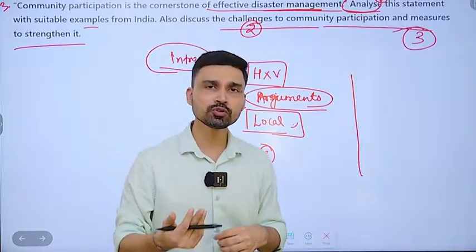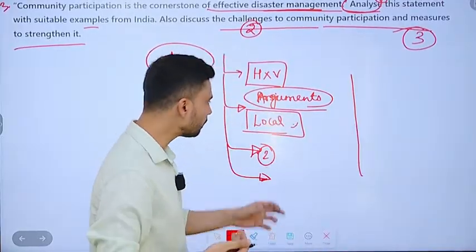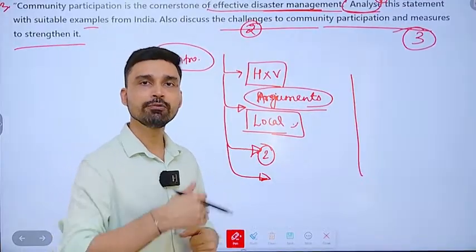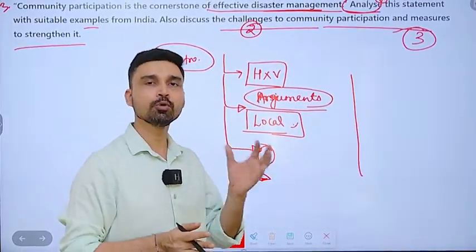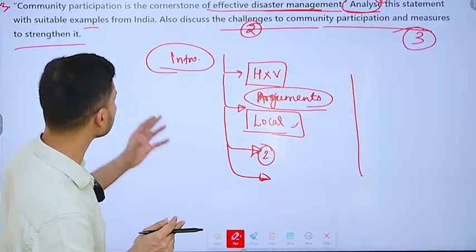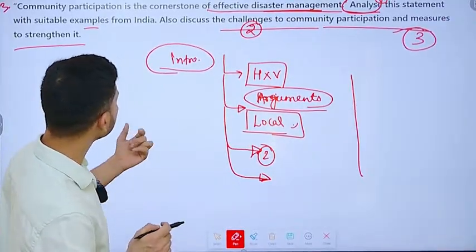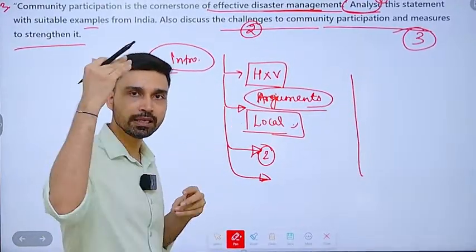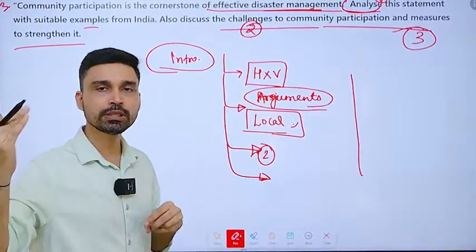Right, apart from that you also have, for example, Apada Mitra, a concept where youth volunteers are engaged who can play an active role in both pre- as well as post-disaster situations. Those are some examples we could have written. Even recent examples we could have taken from the landslides that we have seen in the regions of Uttarakhand, and before that in Sikkim.